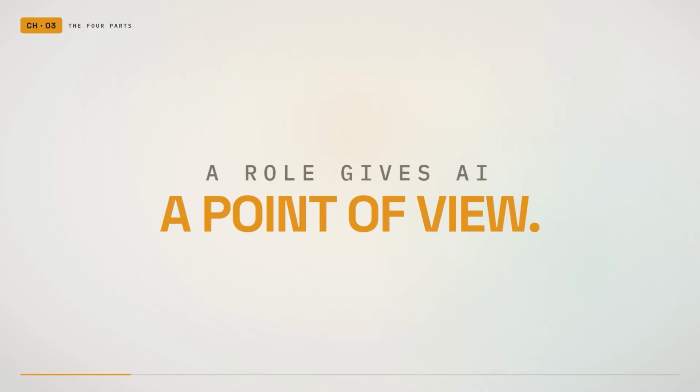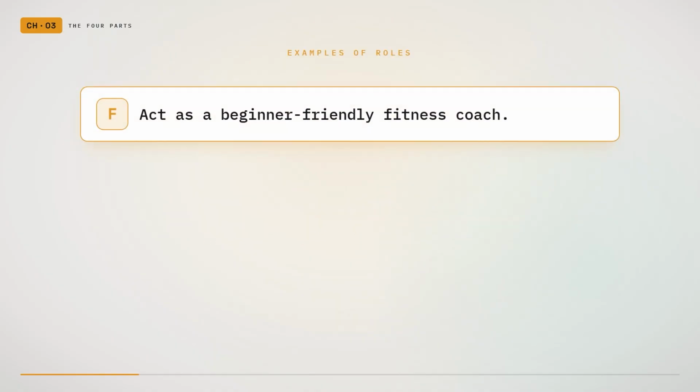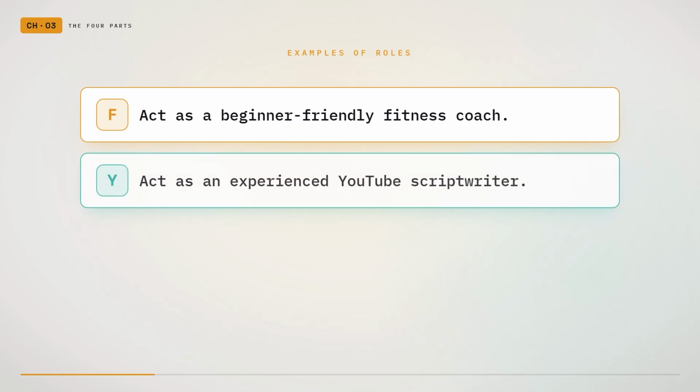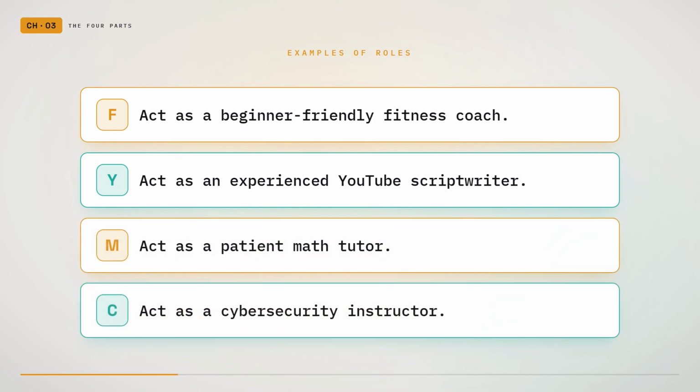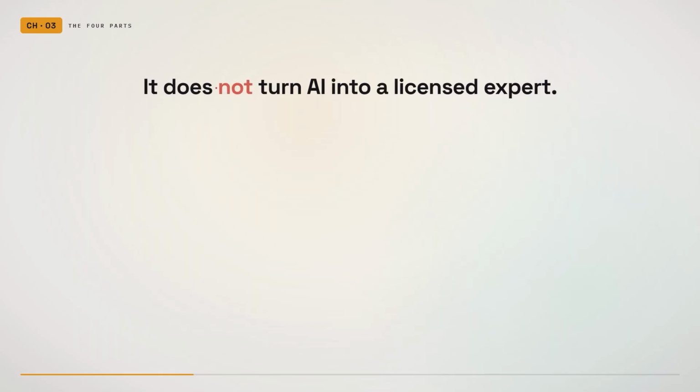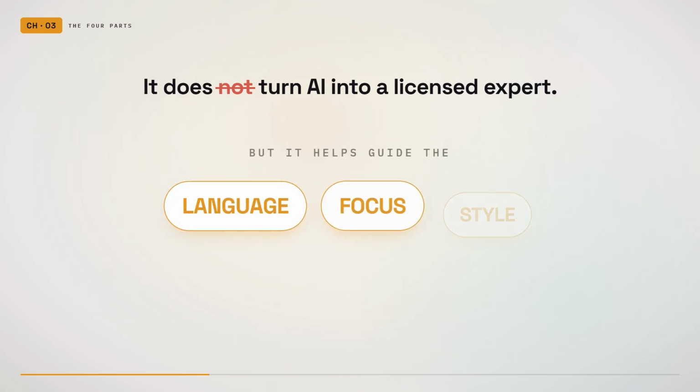A role gives the AI a point of view. For example, act as a beginner-friendly fitness coach. Act as an experienced YouTube scriptwriter. Act as a patient math tutor. Act as a cybersecurity instructor. The role does not magically turn AI into a licensed expert, but it helps guide the language, focus, and style